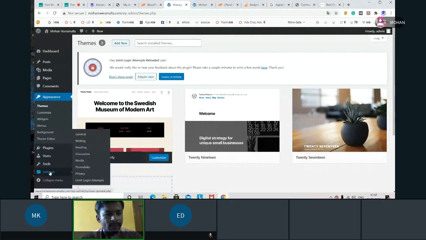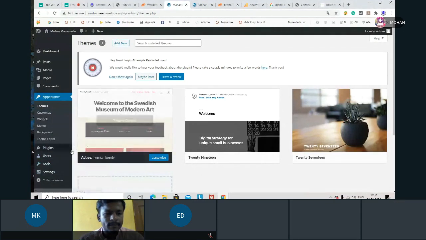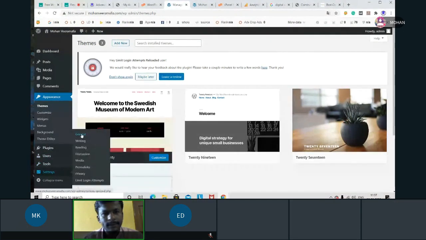In settings, we have different options here: General, writing, reading, discussion, media, permalinks, privacy, and limit login attempts. Now, in general, we'll see one by one and we'll analyze.